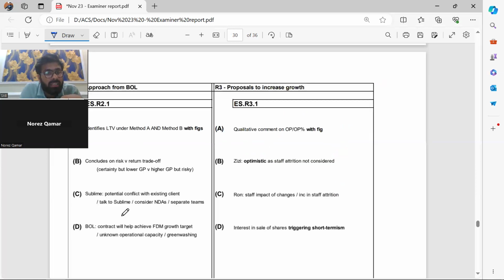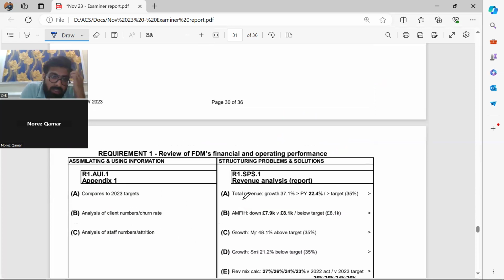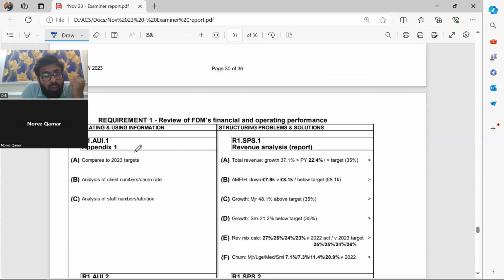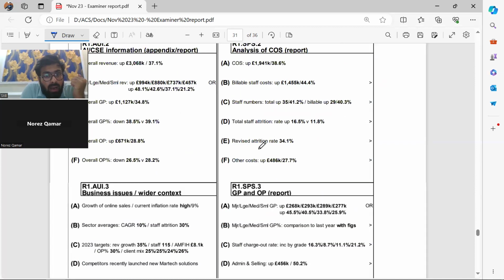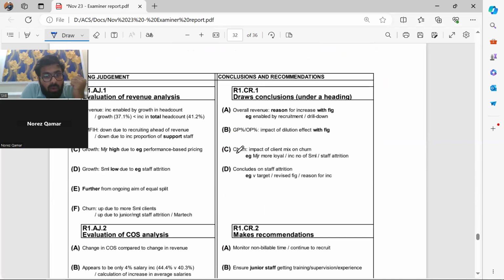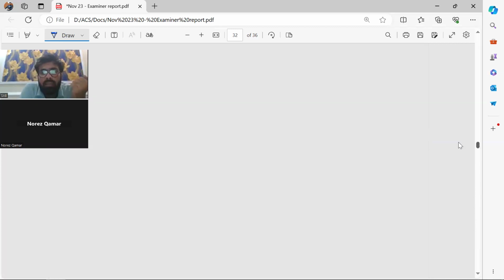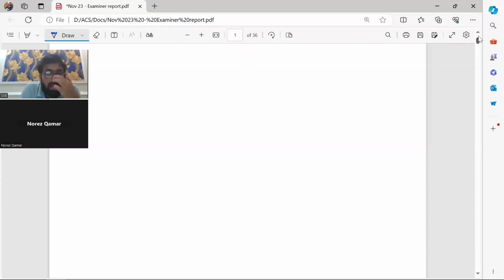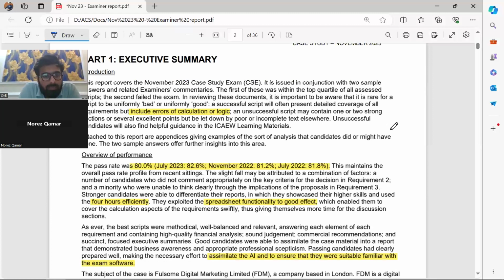I won't be discussing these two requirements yet because we haven't attempted them. We'll have separate sessions for that. But sir, what's AUI? What's SPS? What's AJ? What's CR? Can you tell us that for requirement one? Yes, I'm going to tell you that. First, you have to go through here, and then I'll tell you. Then you can see the other requirements as well.